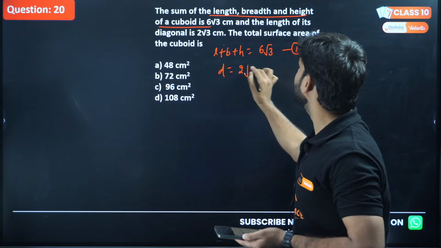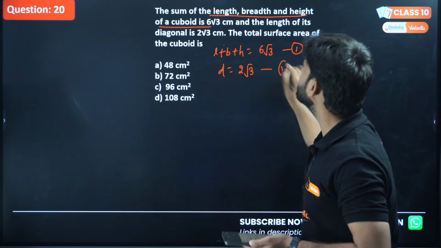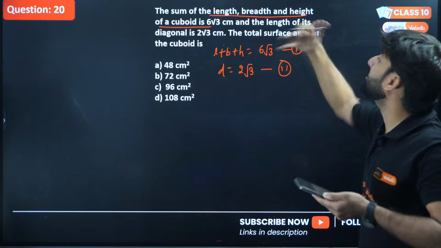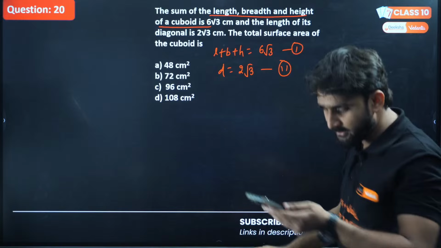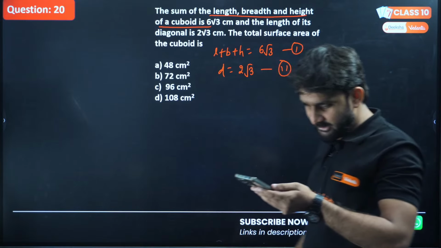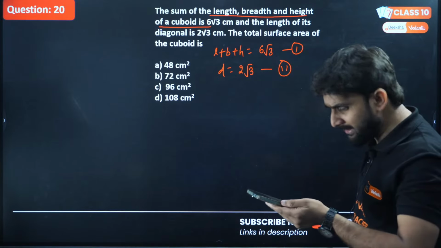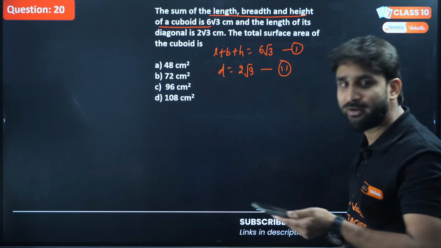One more piece of information is also given here, which is the diagonal, and we have to find the total surface area. You know the total surface area of a cuboid. Palla Potula answered C. Okay, you may be right or wrong, Palla Potula. Just wait for a while.